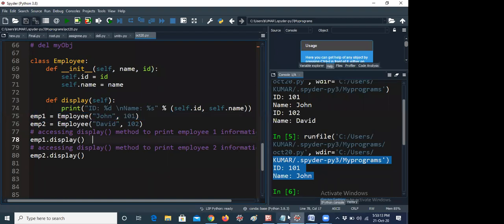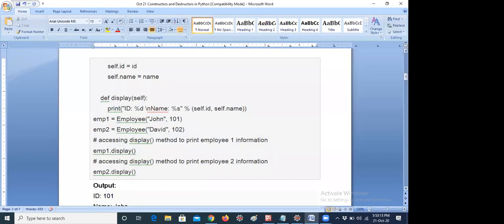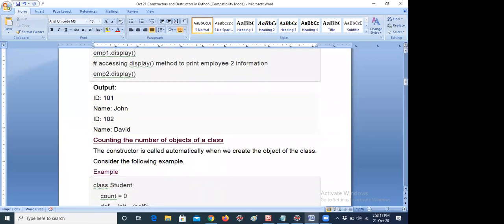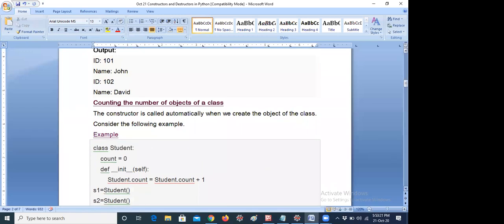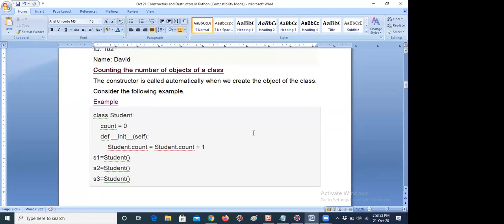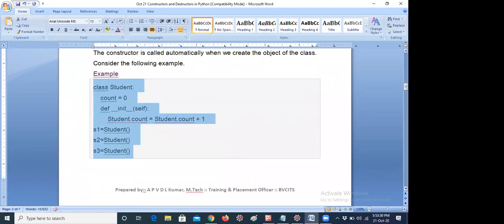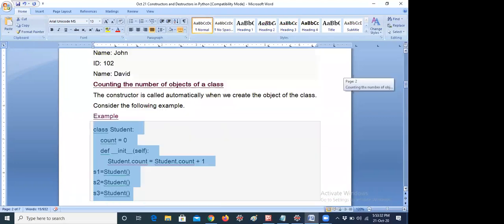Now I would like to go for the next example. How many times is the constructor called? I would like to see a small example. This is not part of our concept actually, but I would like to tell you how our concept is executed. The program here counts the number of objects of a class.